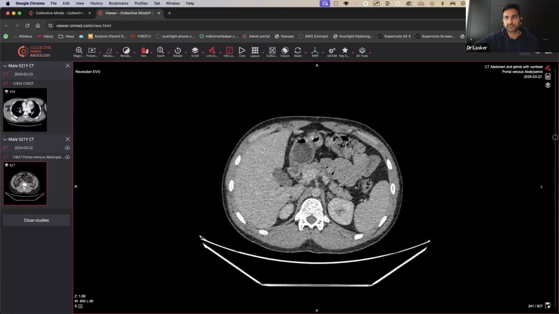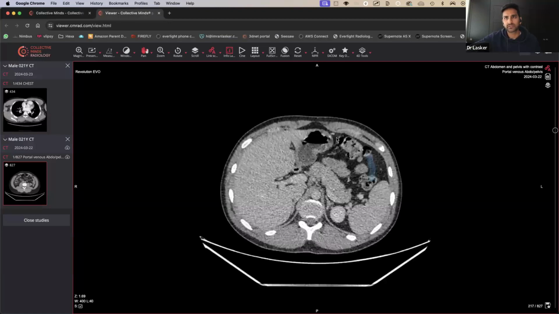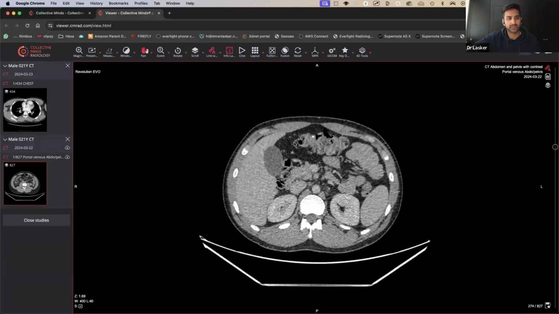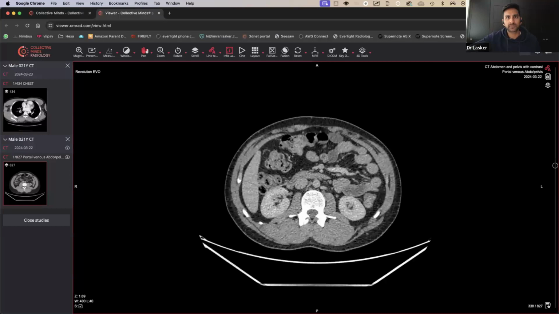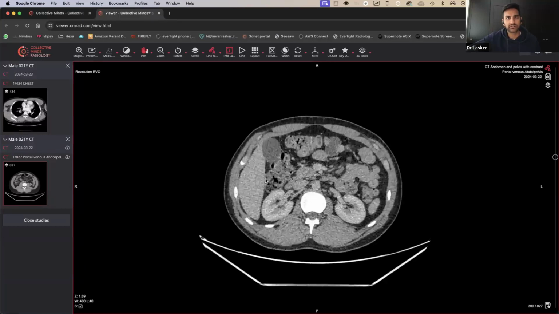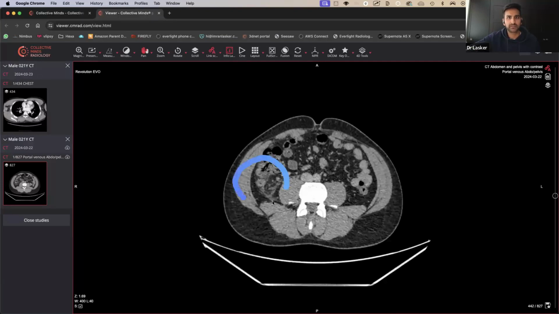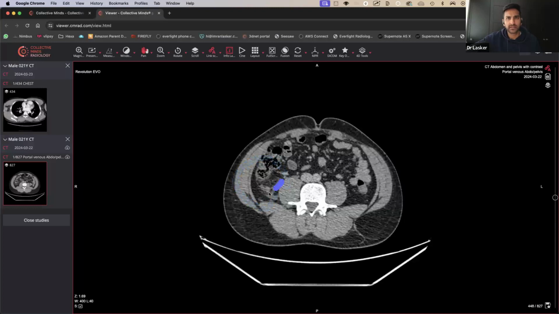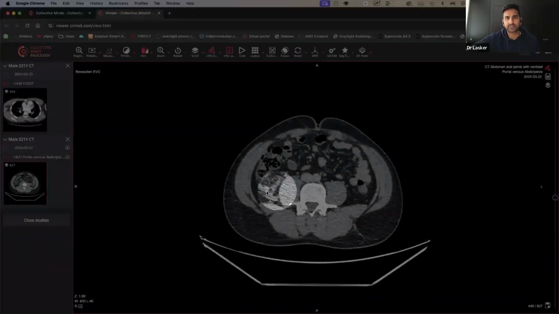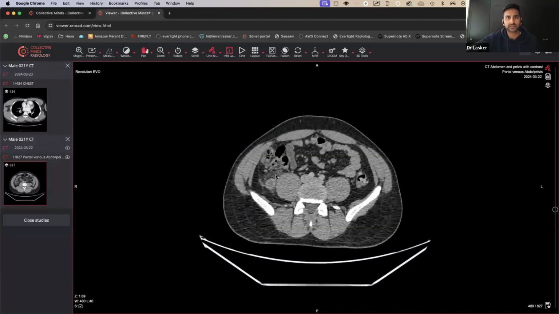Where does it go now? It goes across the front, come across the front, and everything looks okay. We're at the hepatic flexure, coming down this way, and it starts to look very inflamed around this area. Can you see that? Look at that fat. That fat looks okay. That fat doesn't look like it's okay. Coming further down, you start to think that there's something going on here, right?